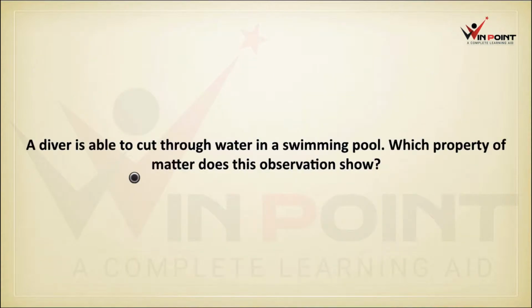A diver is able to cut through water in a swimming pool. Which property of matter does this observation show? Diver means those who are jumping into water. A sea diver is able to jump into water, but if he is jumping onto the floor, what is going to happen? We are going to observe that.